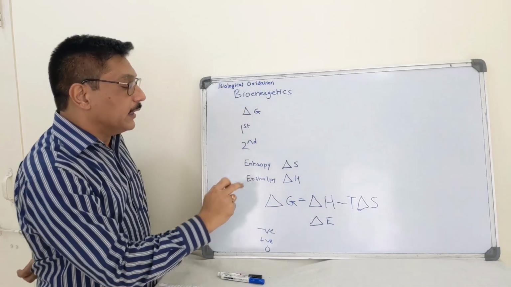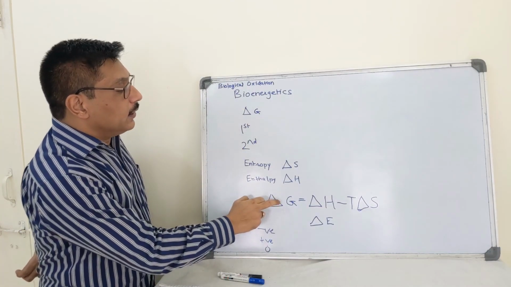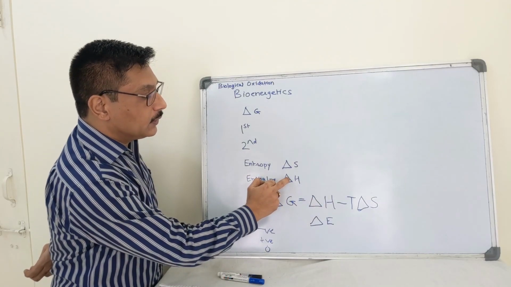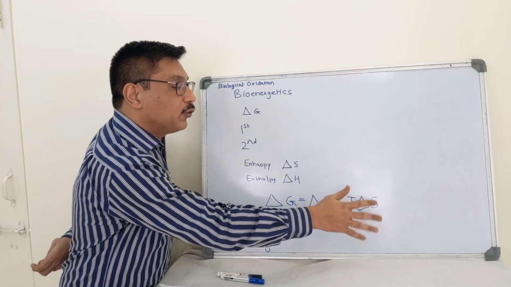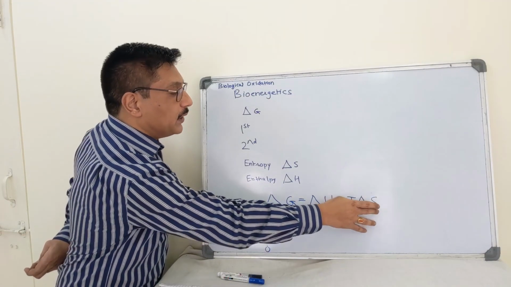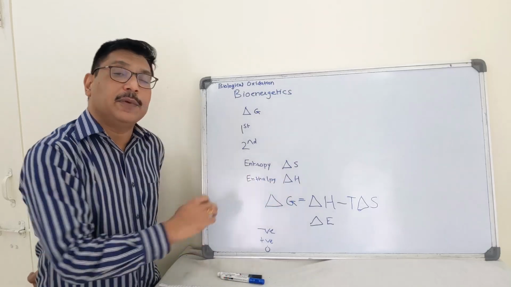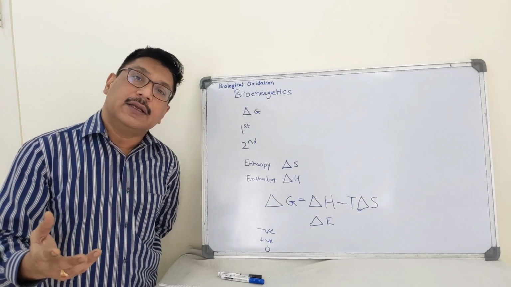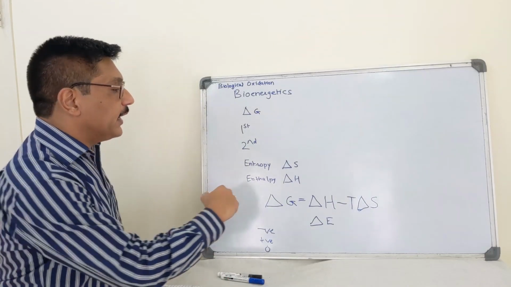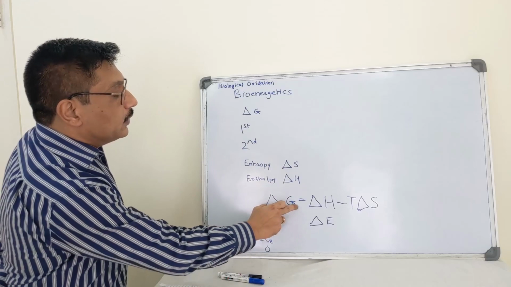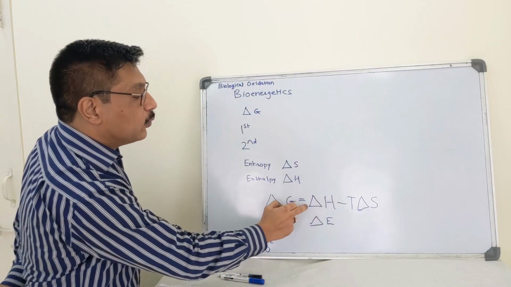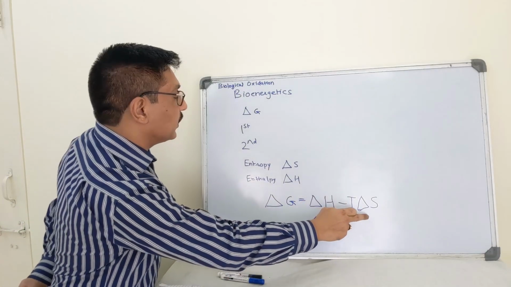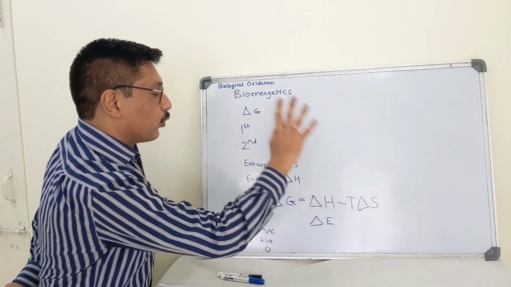What is the relationship between this entropy and Gibbs free energy? It can be represented as: change in free energy is equal to enthalpy minus T, that is absolute temperature, into entropy, randomness. So what is this enthalpy? Enthalpy is change in heat of the reactants. So change in free energy is equal to change in heat of the system minus absolute temperature into change in entropy.